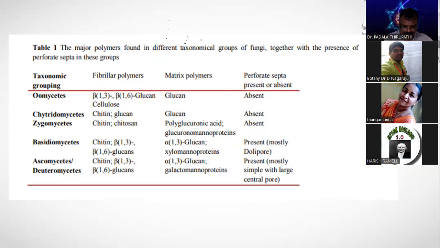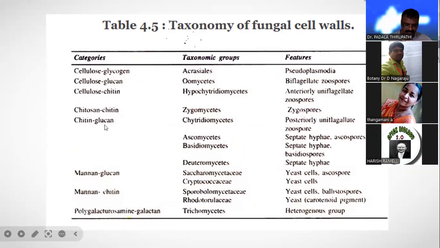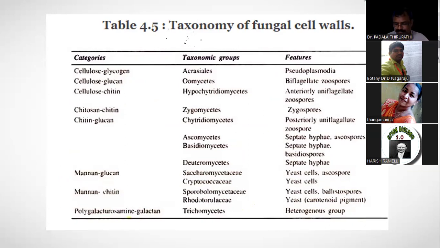See what is there in the Ascomycetes, Basidiomycetes. What is the cell wall component? Chitin, sir. Usually the fungal cell wall is made up of chitin. This question has also been asked many times.